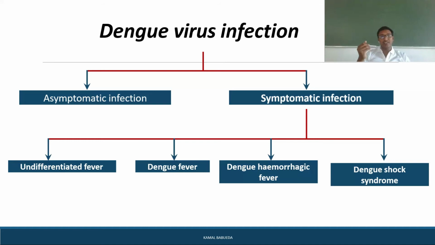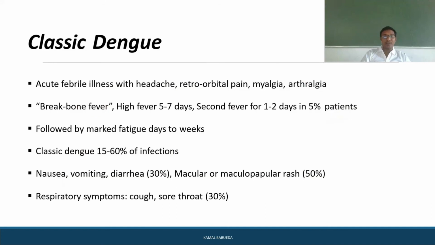Coming to the dengue virus infection, it may remain asymptomatic. If in case it is symptomatic, you can see undifferentiated fever, you can observe dengue fever or dengue hemorrhagic fever, or it can turn into dengue shock syndrome. So this is the dengue virus infection.